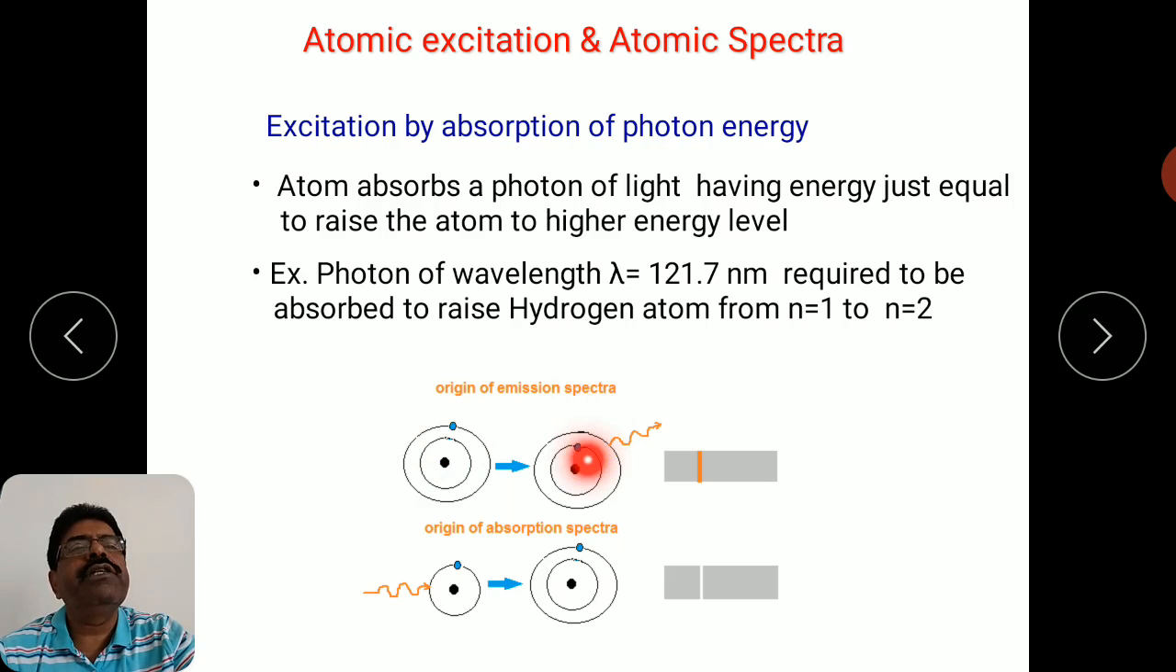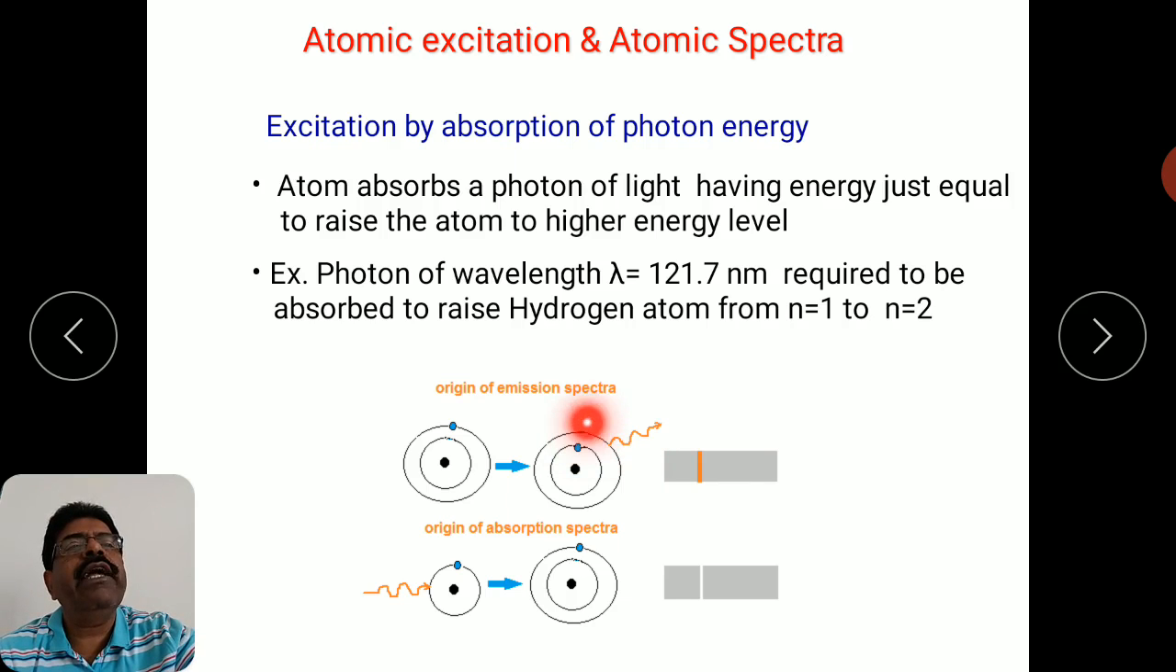But in this process, during this reverse transition, whatever the energy difference between these two levels, that will be given out in the form of a photon. So a photon is emitted. Any photon will correspond to a certain wavelength, so you will get a particular line of wavelength corresponding to this transition.